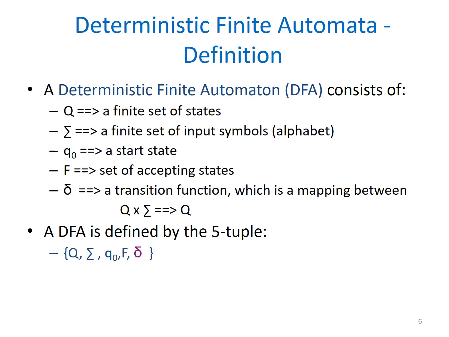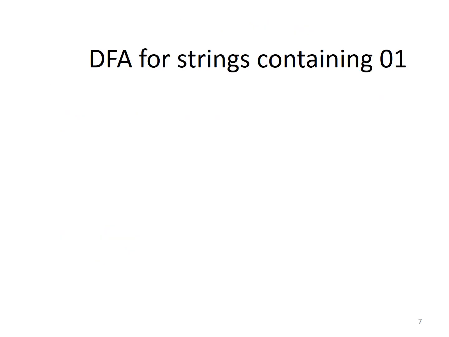So the definition of deterministic finite automata is similar to the simple finite automata, as we have discussed in the previous slide a couple of minutes before: Q is a finite set of states. Again I will recall all this notation, the five-tuple notation. Sigma is a finite set of input symbols, a start state, a set of accepting states, and a transition function. That means Q cross sigma to Q, right? So as you told, this is defined by the five-tuple. You are already aware of this notation and the definition of these notations, right?